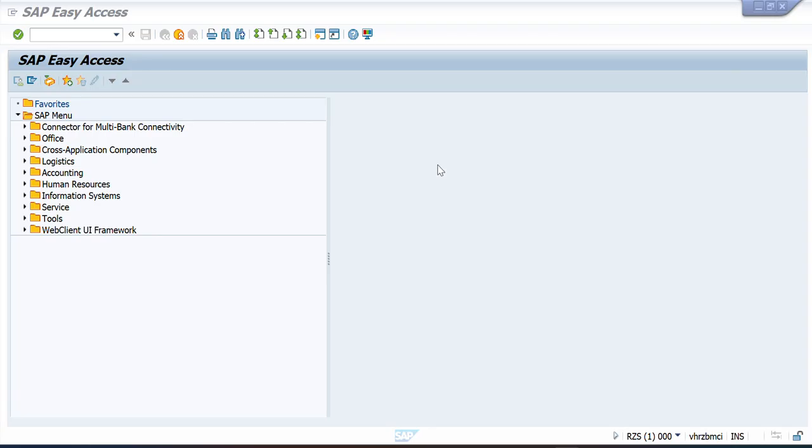Today I am going to explain how to create a GL account, where we can use it, and why we use it. In this video, this is one of the most essential concepts in financial accounting, but you also need to use it in MM. When you create a BP, business partner, you need to use this GL account or reconciliation account.